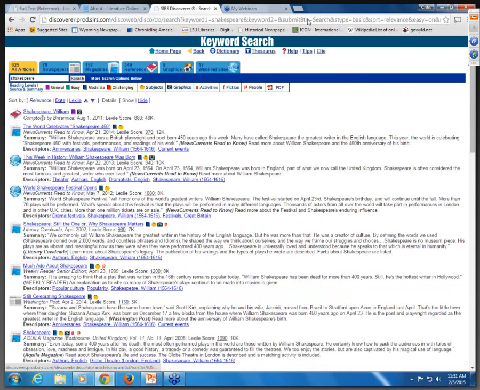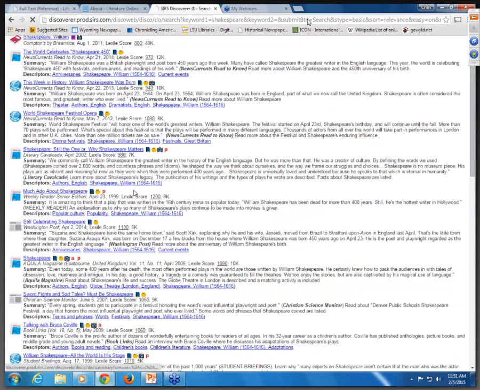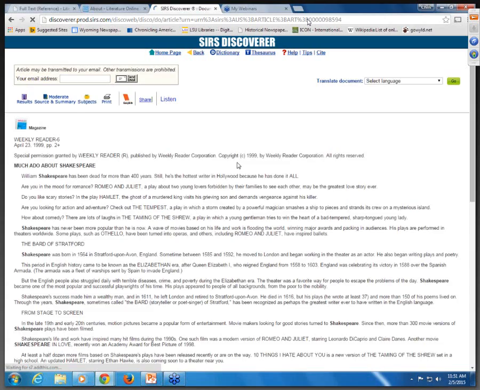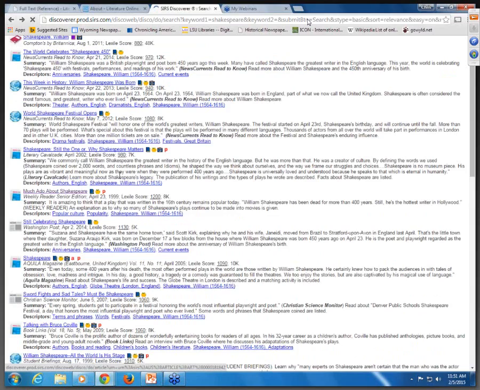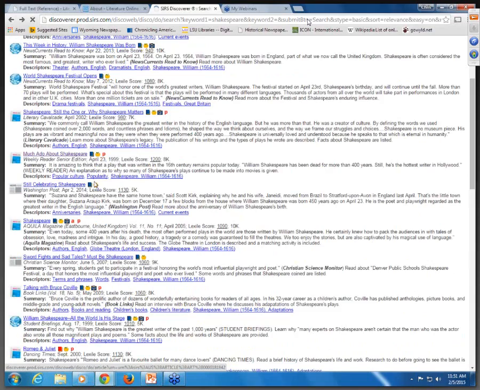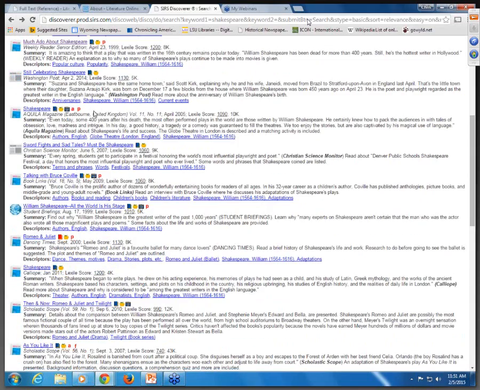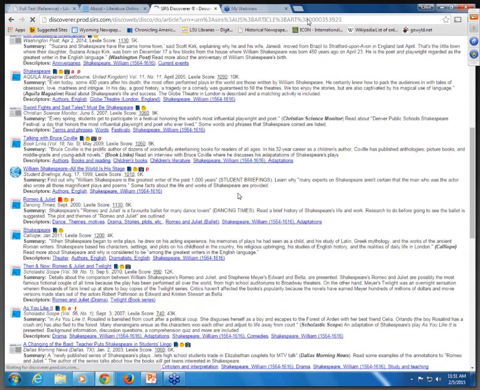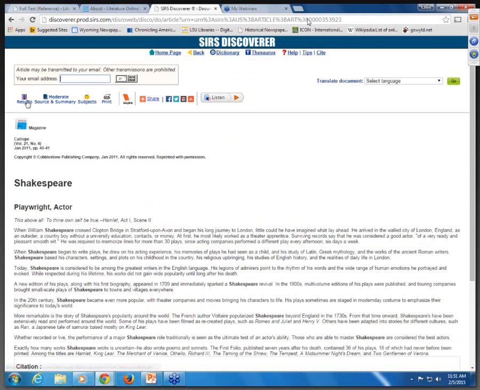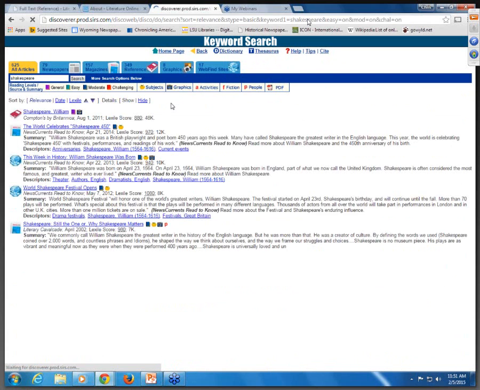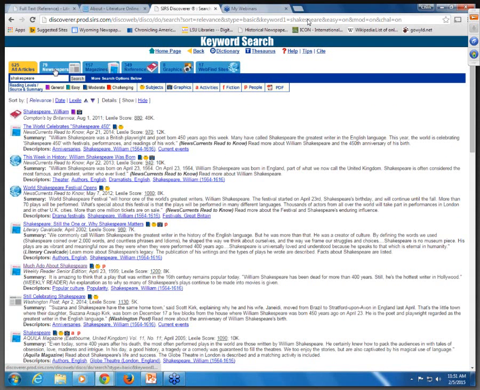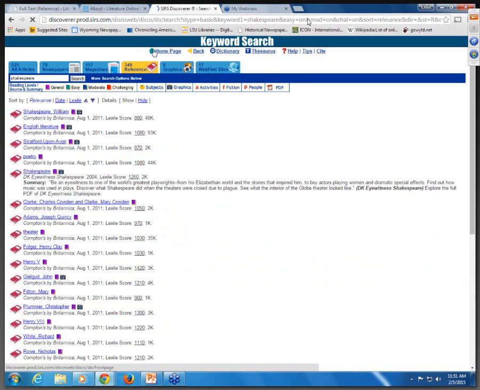Here in our results list, you'll see we've got encyclopedia from Compton's, the Weekly Reader, let me just keep scrolling down. You'll see newspapers, and then as young as an article out of Calliope. It also lists all the Lexile reading scores. I can narrow this. Again, we've got everything intermixed as evidenced by the icons on the left, but I can open just the reference items, for example, or just the magazines by using my tabs.